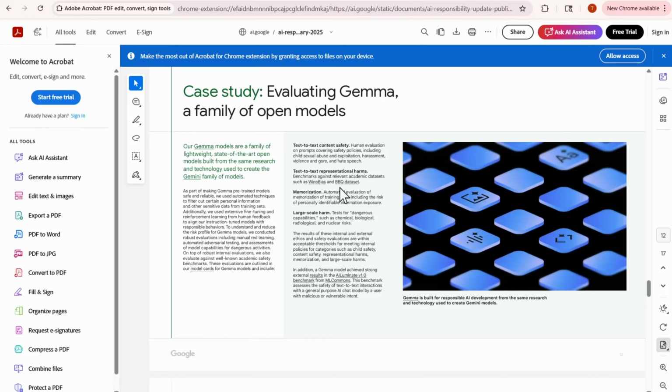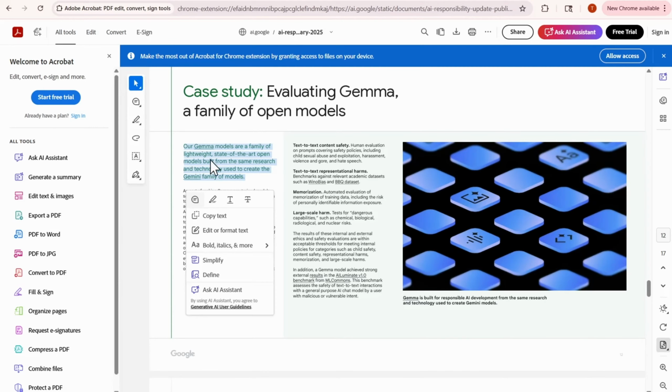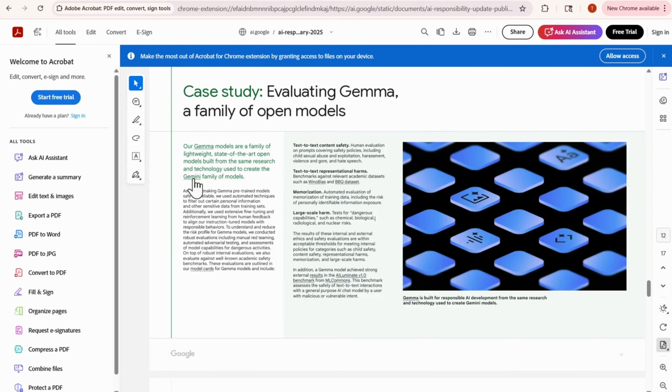Google's essentially saying that they're evaluating something called Gemma, a family of open models. So our Gemma models are a family of lightweight, state-of-the-art open models built from the same research and technology used to create the Gemini family of models. Now, I'm not familiar with this product at all, but before reviewing the case study, if I was their privacy counsel, I would review what the relationship between these two are, because they're saying that one is a part of the family of the other, and that's really important.